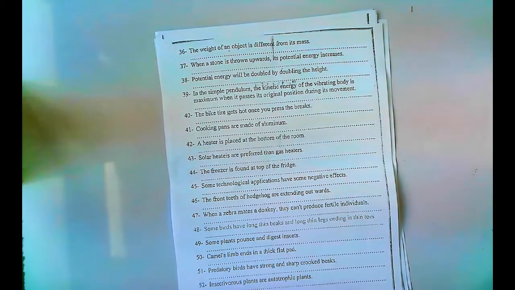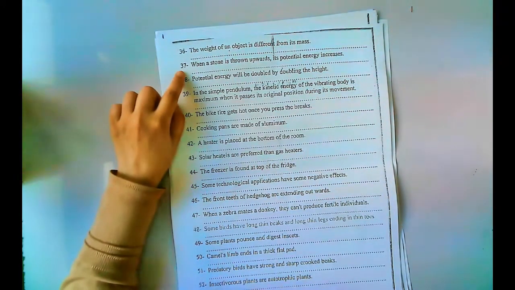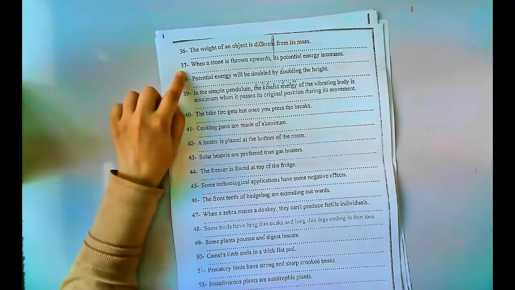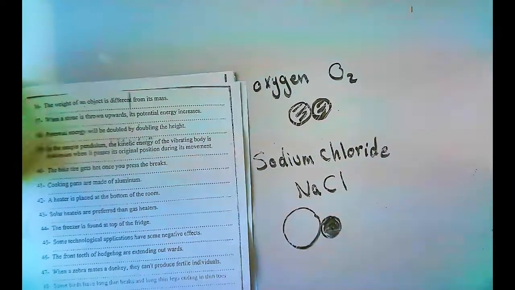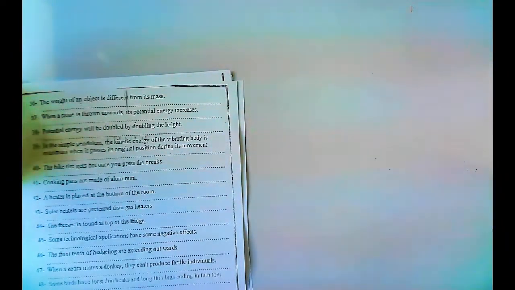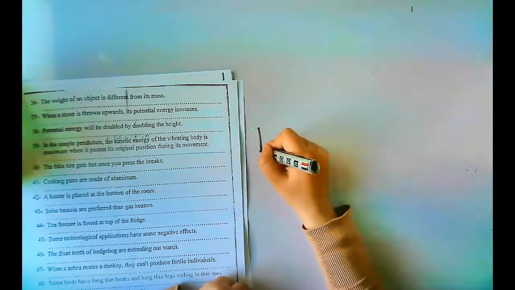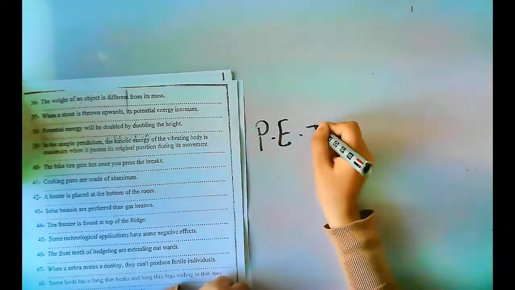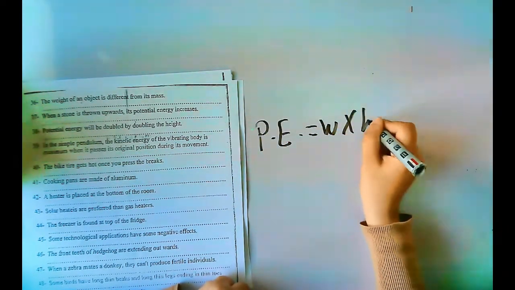Number 37. When a stone is thrown upward, its potential energy increases because its height increases, and the potential energy is directly proportional to the height of an object from the ground, because as we know the rule, potential energy equals weight times height.